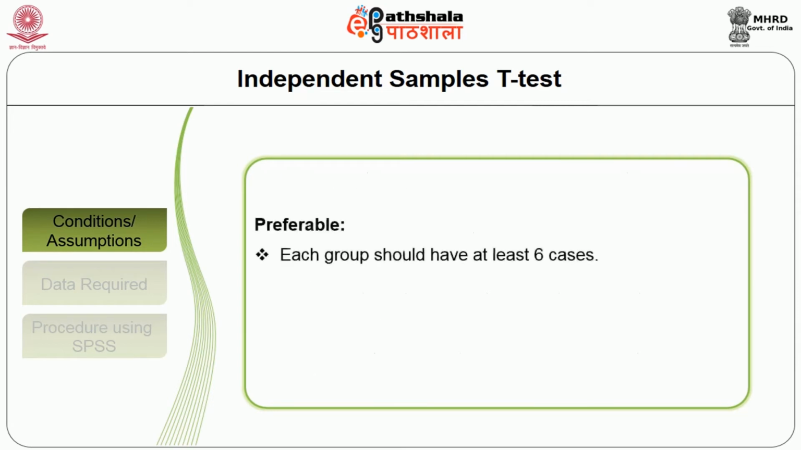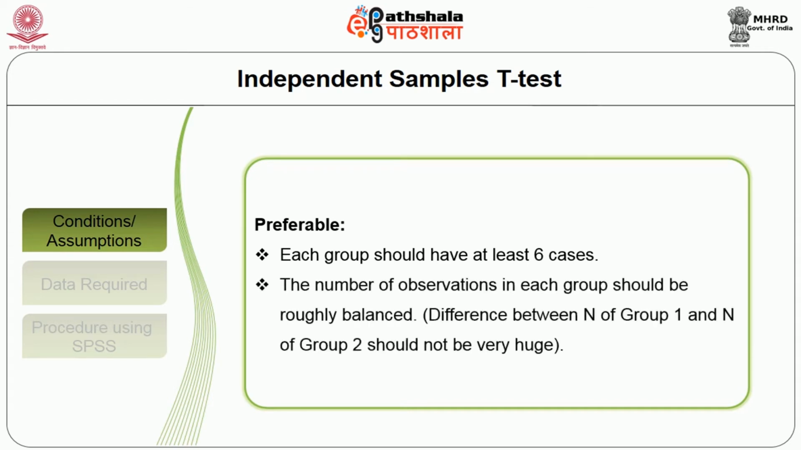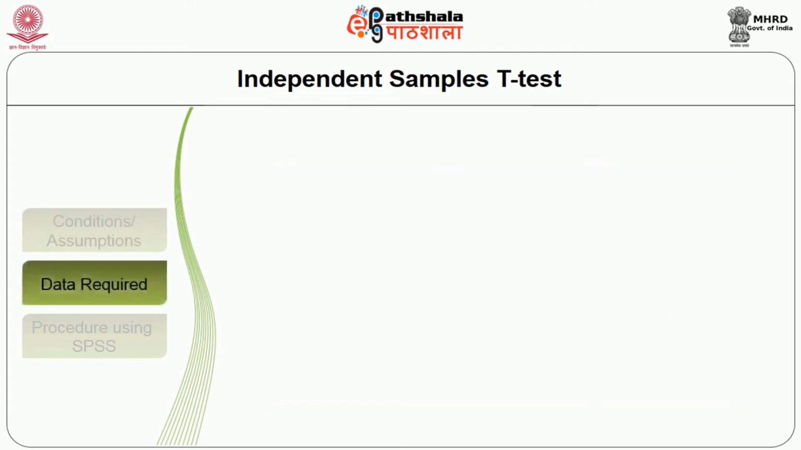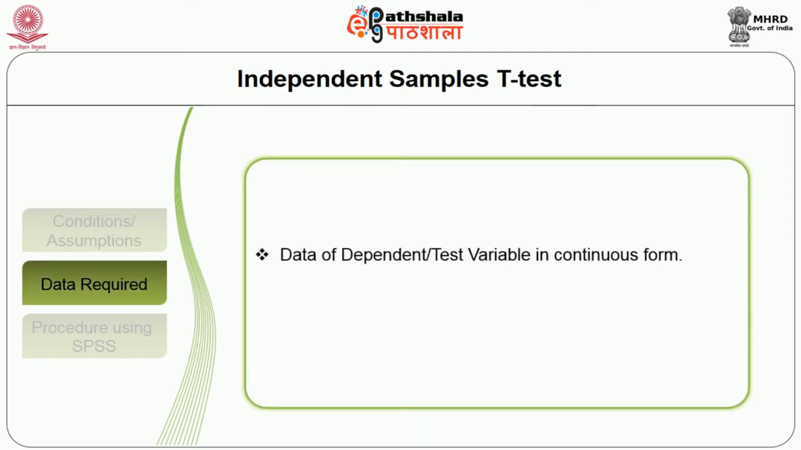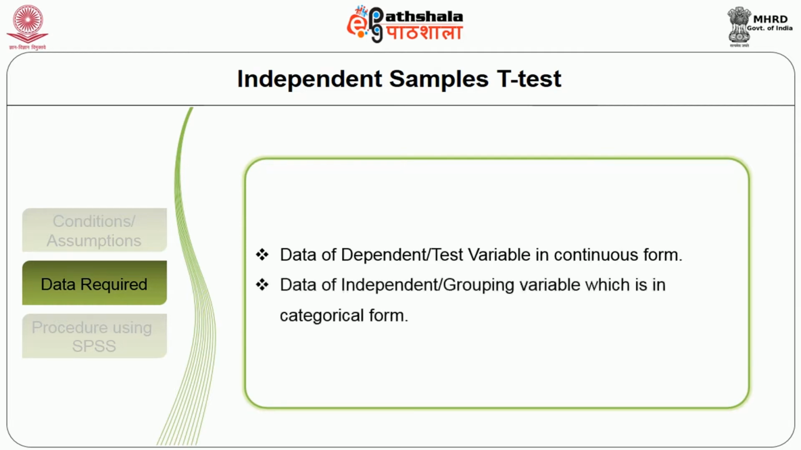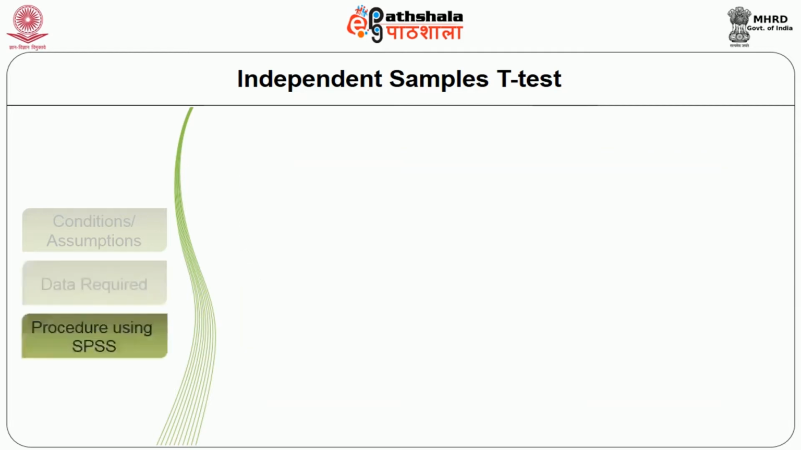Now, the preferable conditions are that each group should have at least 6 cases and the number of observations in each group should be roughly balanced. The data required is the data of the dependent or test variable in continuous form and the data of the independent variable, which is in categorical form.